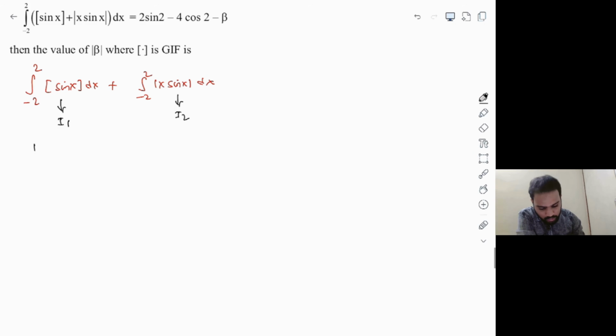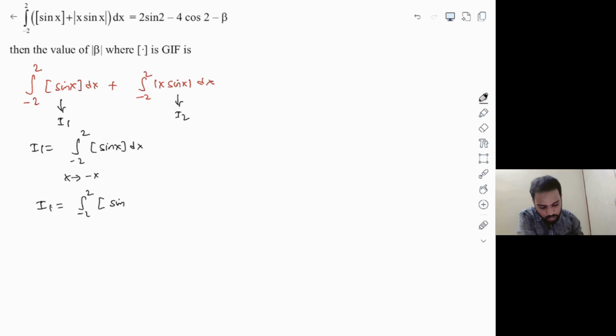Okay. The first thing, actually, if you know the trick here, I1 is very simple. Don't try to complicate while solving I1. It's a simple trick. Here, minus 2 to 2, step of sin x is there, and just try to use the King's rule. If you use the King's rule here, you can just replace x with minus x on the right hand side. So I1 is equal to the integral from minus 2 to 2